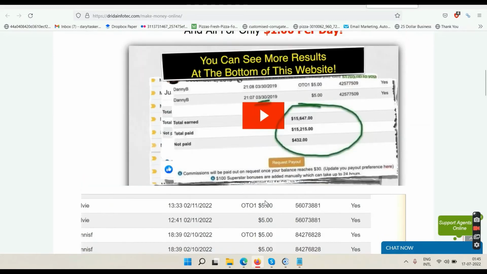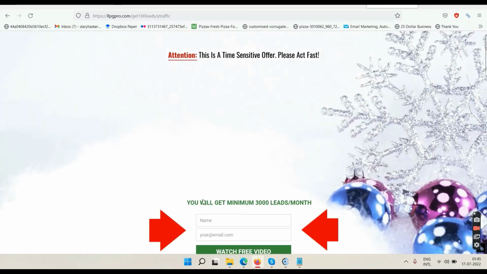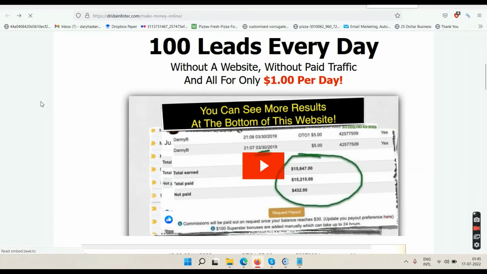Okay, and then if you want to learn how to use the system, then go and click on this play button, go to the next page, enter your name and email address, click on this watch free video, then go back to your email and verify your email. Once you have verified your email, then you will be taken to this video. Watch the video and take action, because if you take action, I'll send you some bonus email scripts.